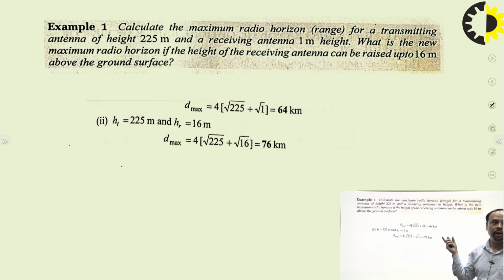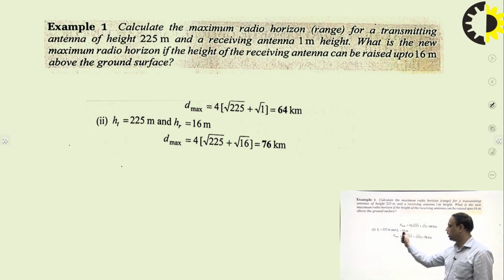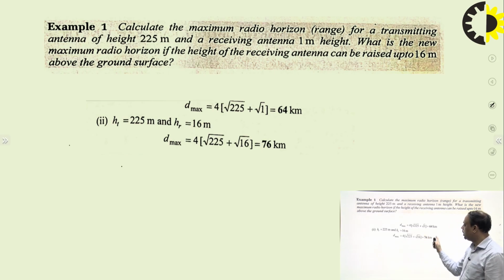So if your transmitting antenna height is 225 meters and the receiving antenna is only 1 meter, that is the case of radio transmission. You can see that up to 64 kilometers we can easily transmit the signal with the help of space wave propagation. Again, if we increase the height of the receiving antenna, you can see over here the range is increased by 10 or 12 kilometers, just by increasing the height of the receiving antenna from 1 to 16 meters.